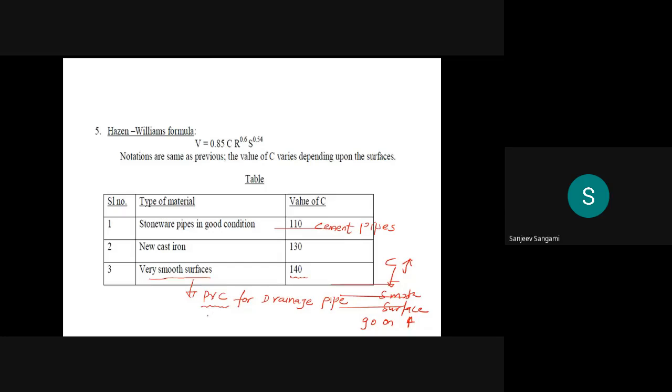Remember that. In most of the central examinations, 90% of the time this problem will be there using the Hazen-Williams formula or the Chezy's formula. In those cases, he will mention the PVC pipe. Then what you have to do is assume the suitable value.